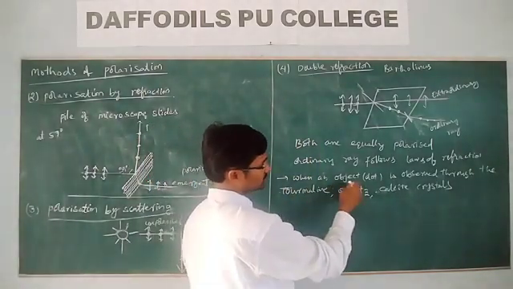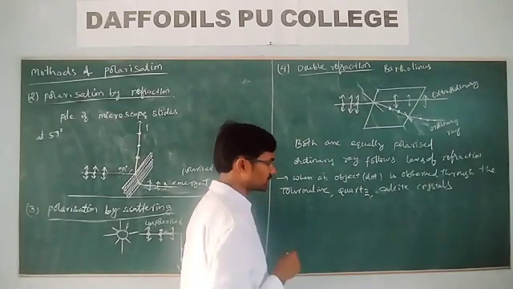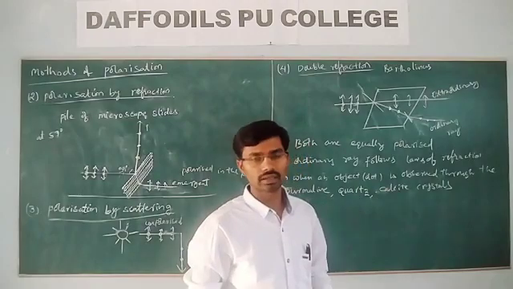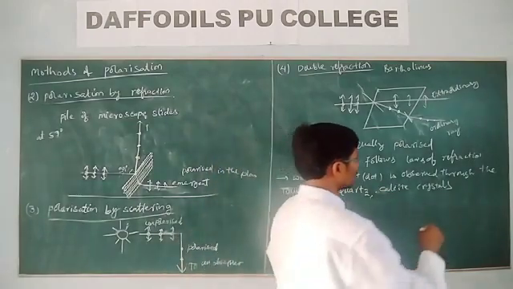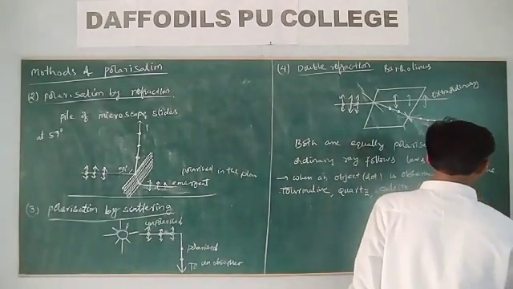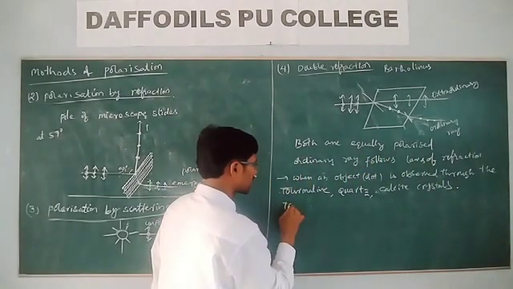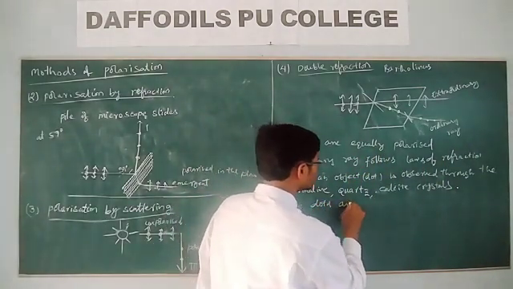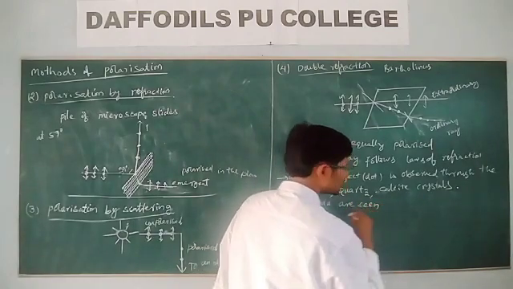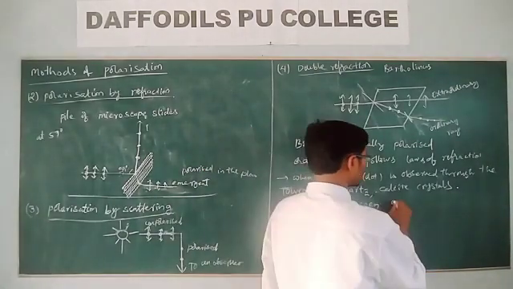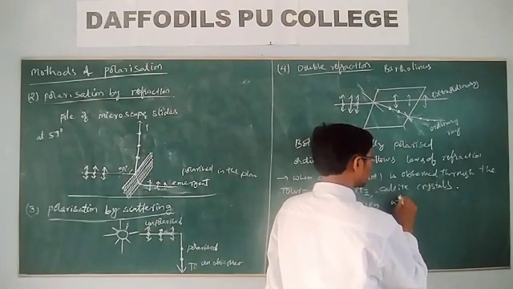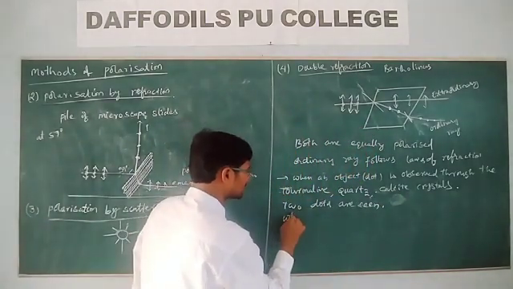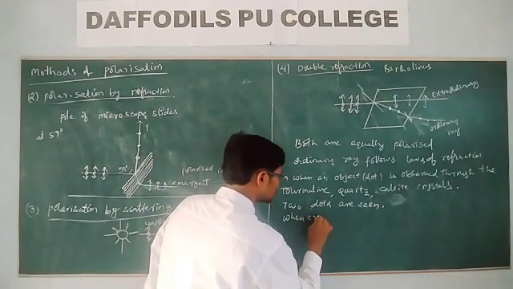So when an object is observed through crystals such as quartz, calcite and nicol, two images are observed, two dots are seen.